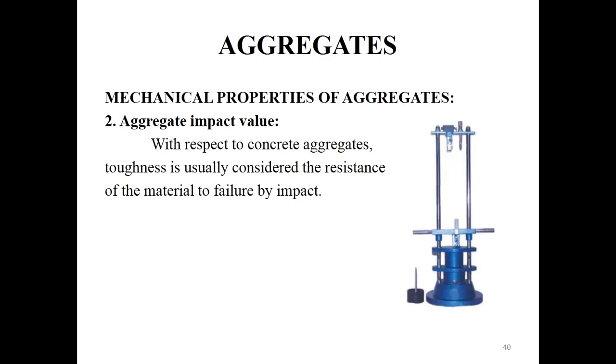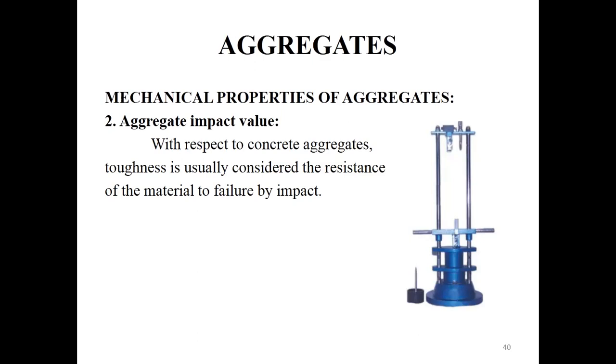It is also a very good aggregate. Next, when it is between 20 to 30%, it can be used for pavement surface course. When it is greater than 35%, it cannot be used for the pavement surface course.